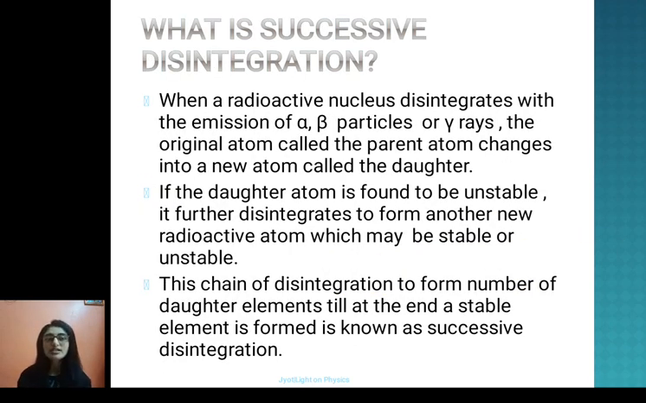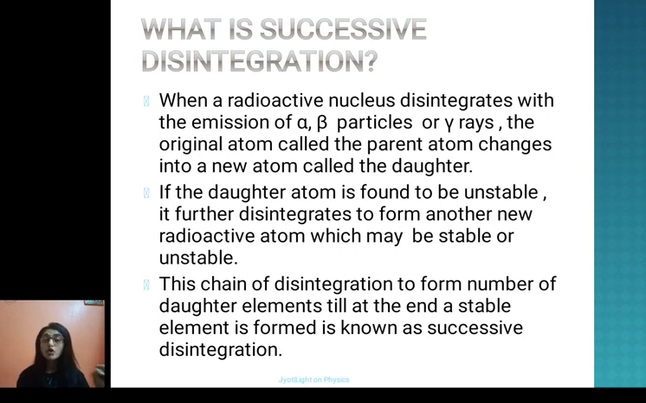What is successive disintegration? When a radioactive nucleus disintegrates with the emission of either alpha rays, beta rays or gamma rays, the original atom from which these rays are emitted will be called the parent atom. That parent atom, after emitting alpha, beta or gamma rays, will change into a new atom which is called the daughter element. So we have a parent atom which emits alpha, beta, gamma radiations, and you get those radiations plus a new atom, which will be the daughter atom.